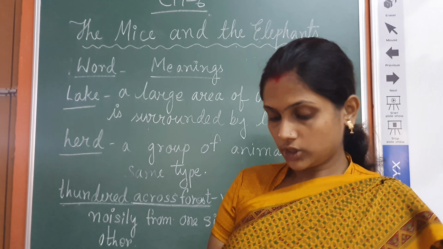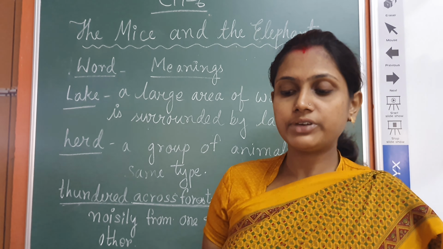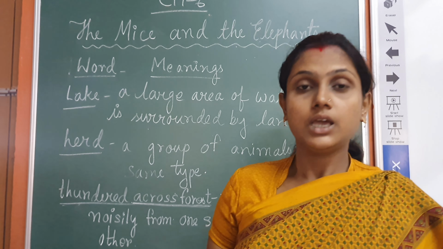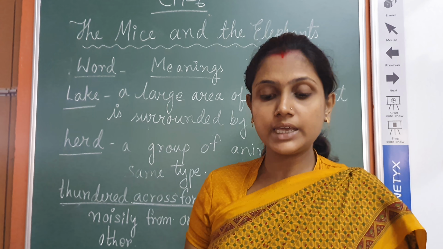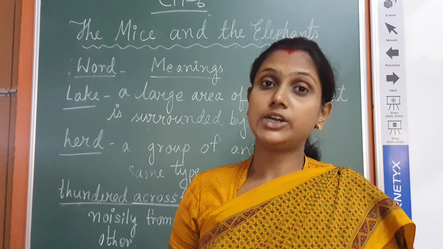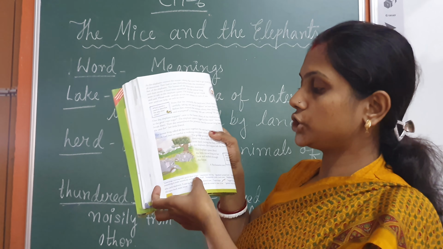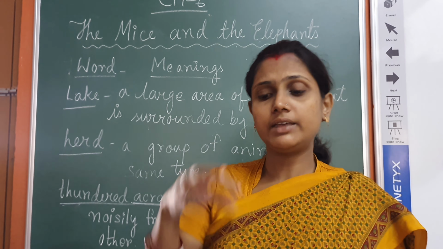Okay. Now please turn to page number 74. As the elephants entered the mouse colony, the mice had to go scurrying in all directions. So, what is the meaning of scurrying? It is given in your book. See, scurrying means running with quick short steps. Okay, they were running everywhere.